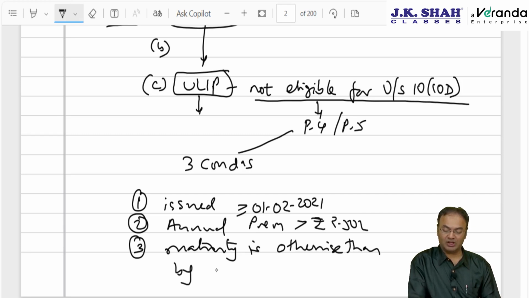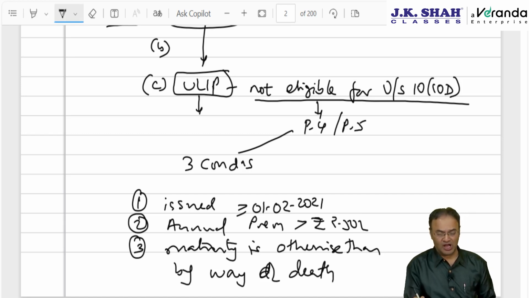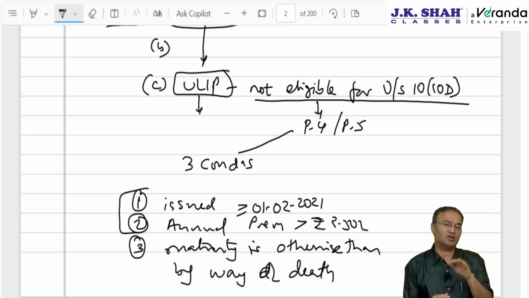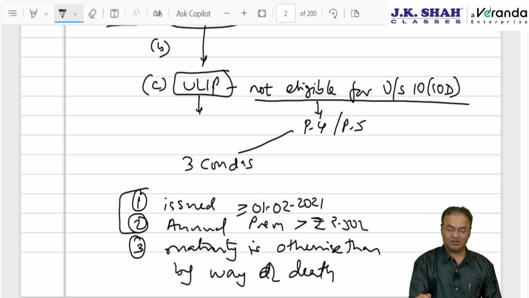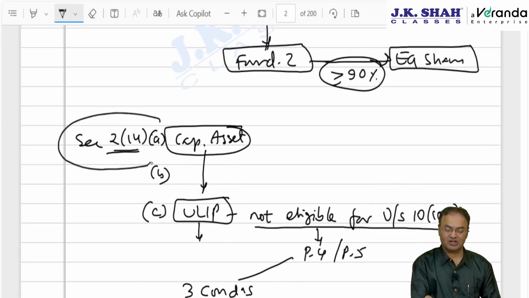Otherwise than by way of death of the policyholder. Meaning thereby, if the policyholder dies, then even if the first 2 conditions are satisfied and it is a high premium ULIP, the exemption will continue if there is a loss of human life. But if the person does not die, he is alive and the policy matures due to completion of tenure, then it will be taxable under this head. This is what is clarified by section 2 clause 14 subclause C.